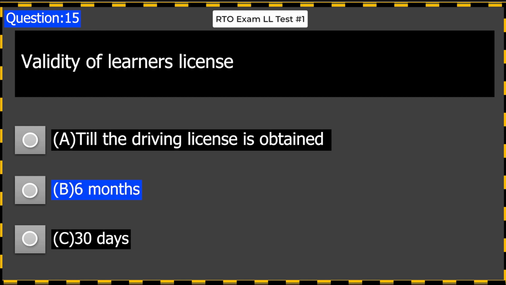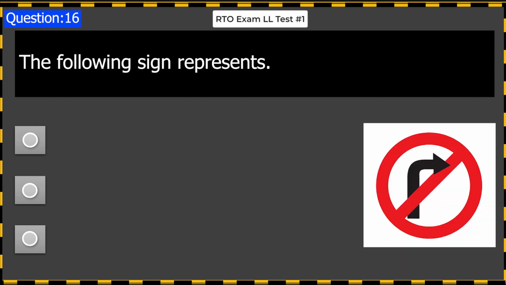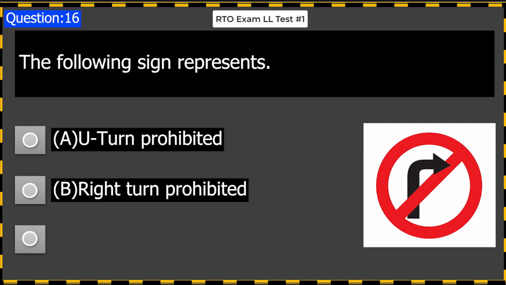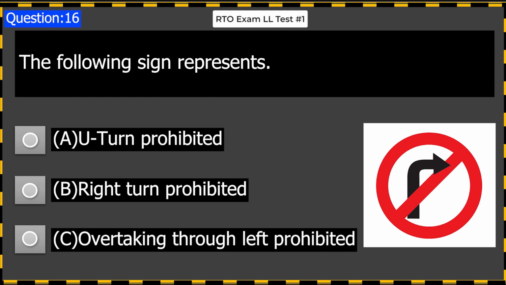6 months. The following sign represents A. U-turn prohibited. B. Right turn prohibited. C. Overtaking through left prohibited. Answer B. Right turn prohibited.